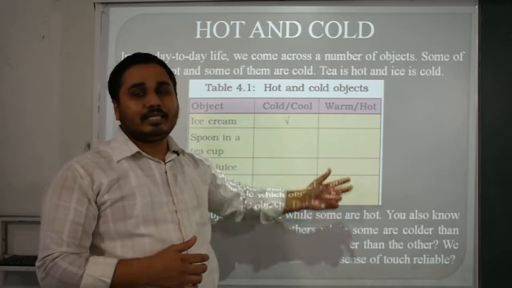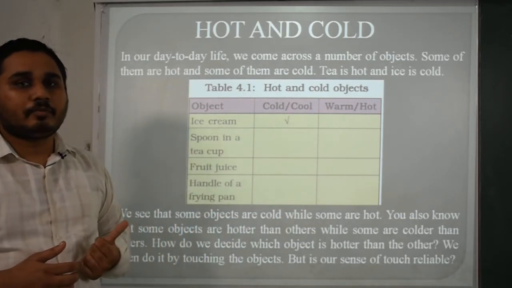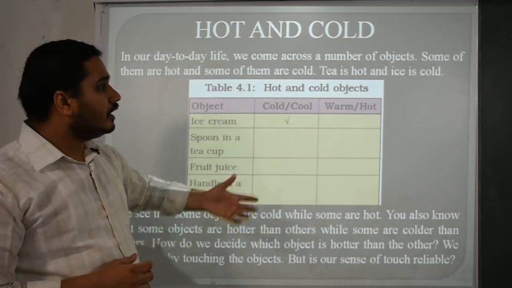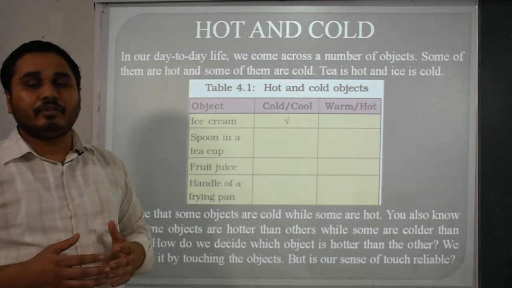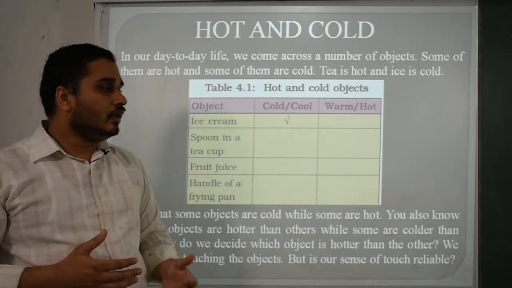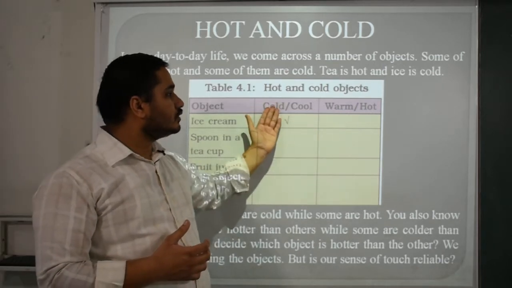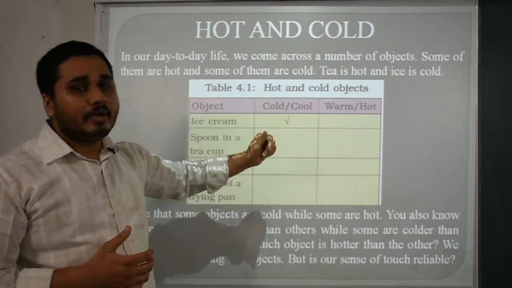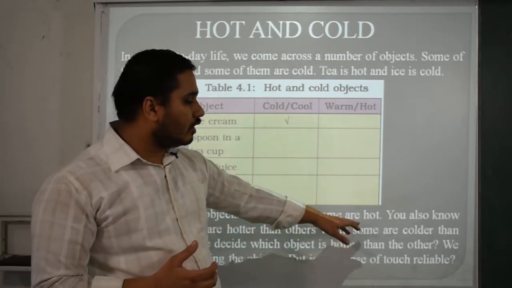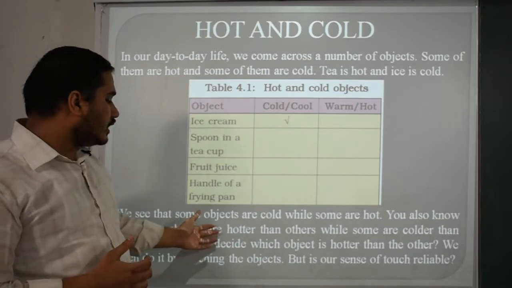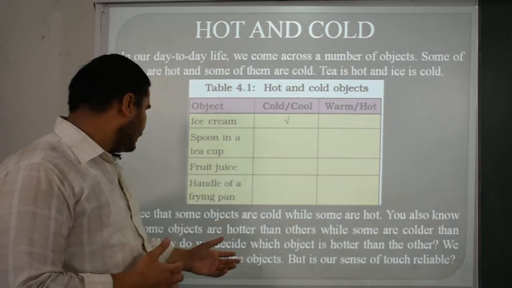Please clearly tick mark this, or you will get the proper source in the NCERT app also to fill up this table. Or if you perform these examples in your day-to-day life with the help of your parents or your brothers and sisters, you will easily fill it up by yourself, which is cool or cold, warm and hot. We see that some objects are cold while some are hot. You also know that some objects are hotter than others while some are colder than others.